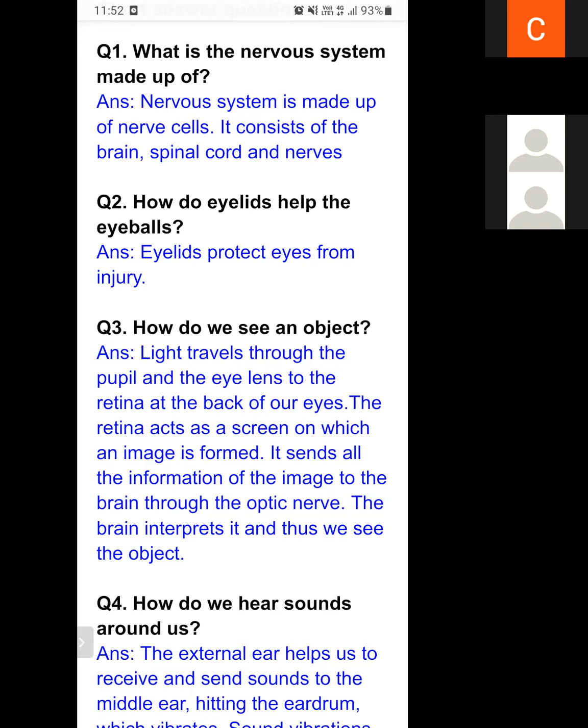All the information about the image is sent to the brain with the help of optic nerves. The brain interprets that message, and in this way we can see the object. Okay, student.